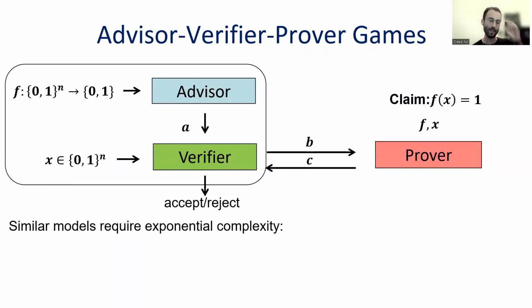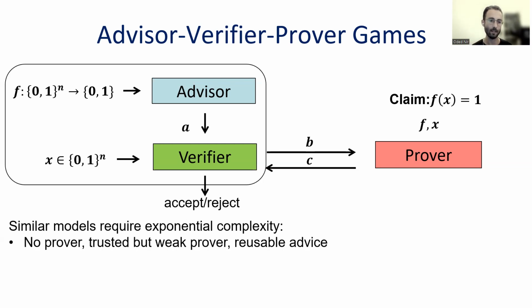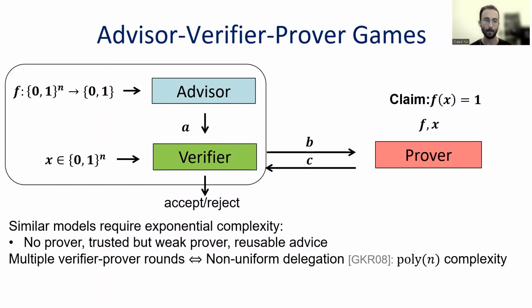So if we tweak this model in many ways, we get notions that are equivalent to other models, which all have exponential complexity. Like if we remove the prover, if we say the prover is trusted but cannot compute everything it wants, or if the advice should be reusable. But if we allow for multiple rounds of communication between the verifier and the prover, then it turns out that this is equivalent to non-uniform delegation of computation, presented in the classical work by GKR.